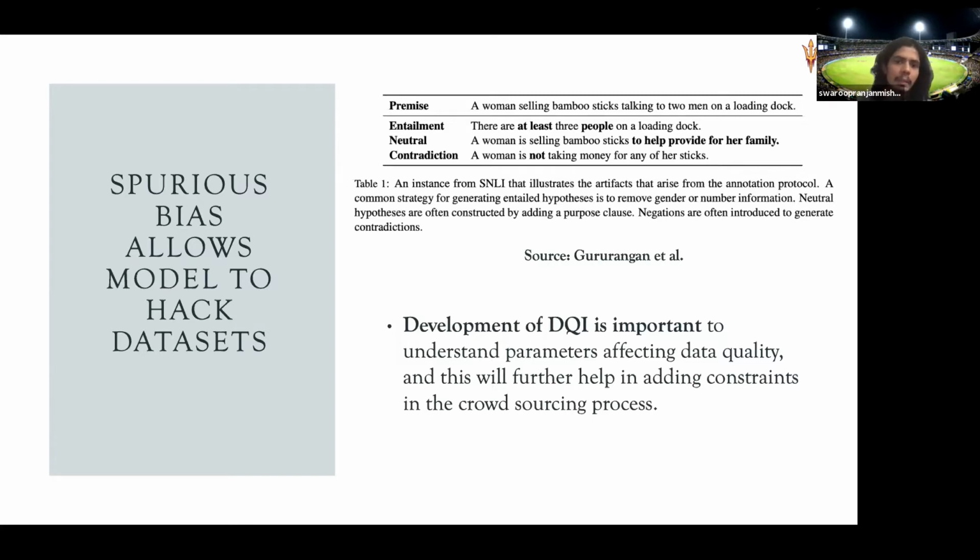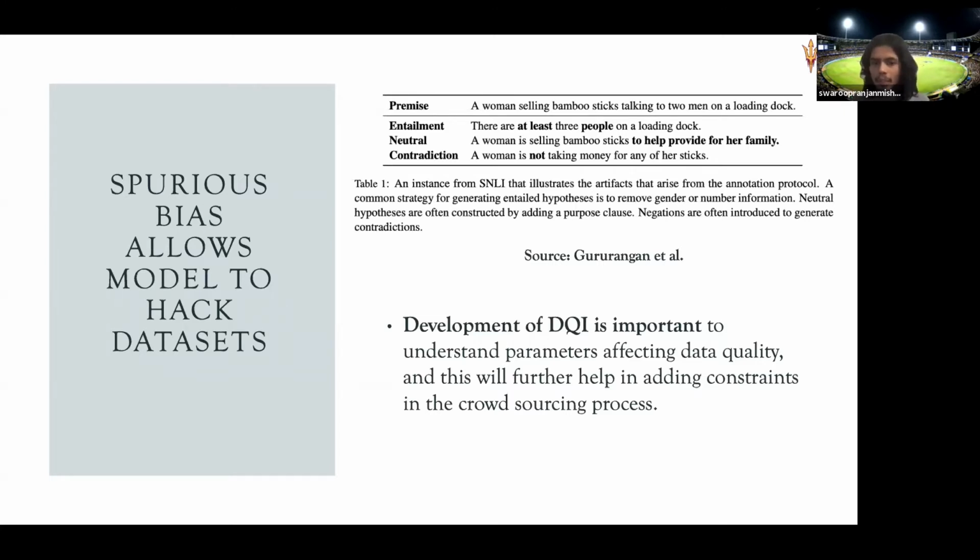For example, in the image here, you can see that the word "not" is giving away the label contradiction. So the model is ignoring everything else, and whenever it sees the word "not," it says contradiction.